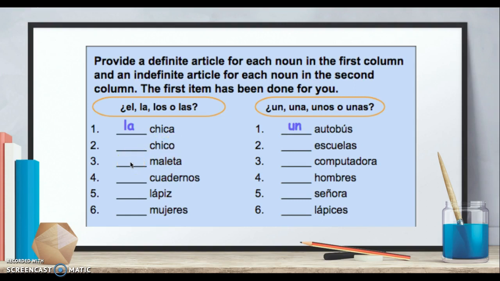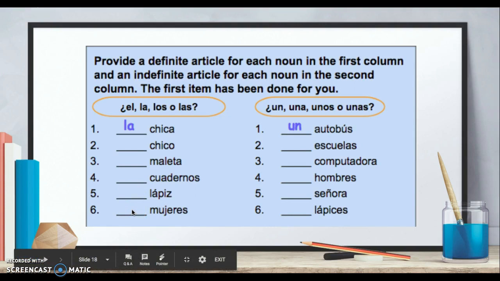Aquí, if you said la maleta, eres correcta. Muy bien. Aquí, los cuadernos. Aquí, this is especial, el lápiz. Y aquí, las mujeres. All right. Hope you got all those correct.